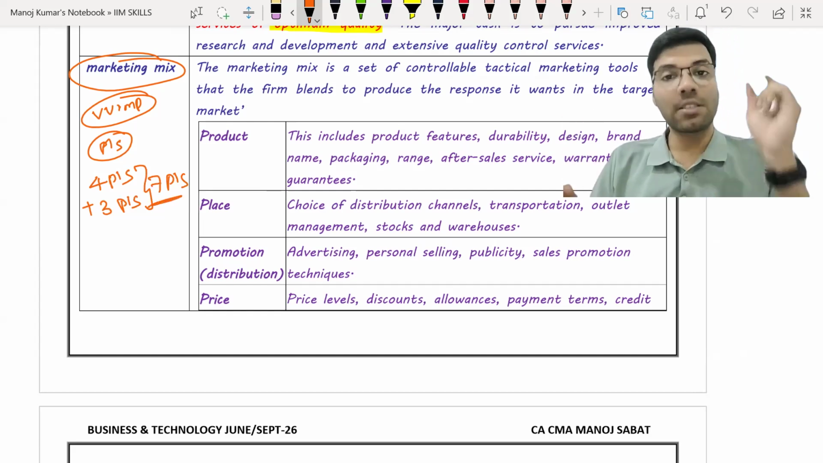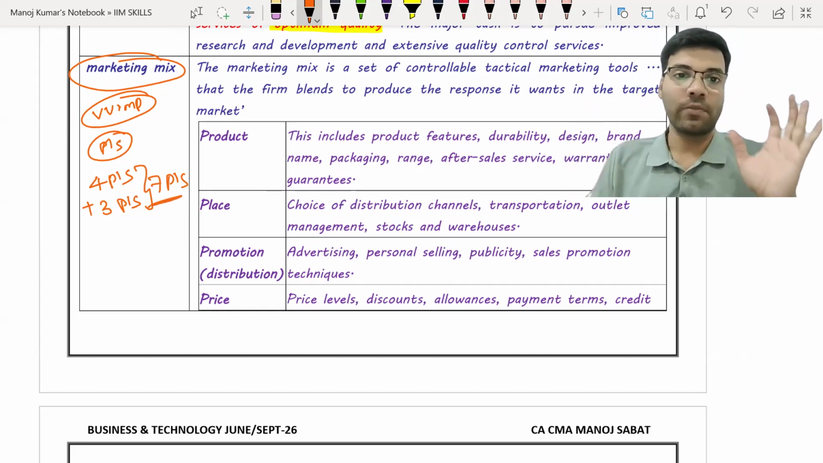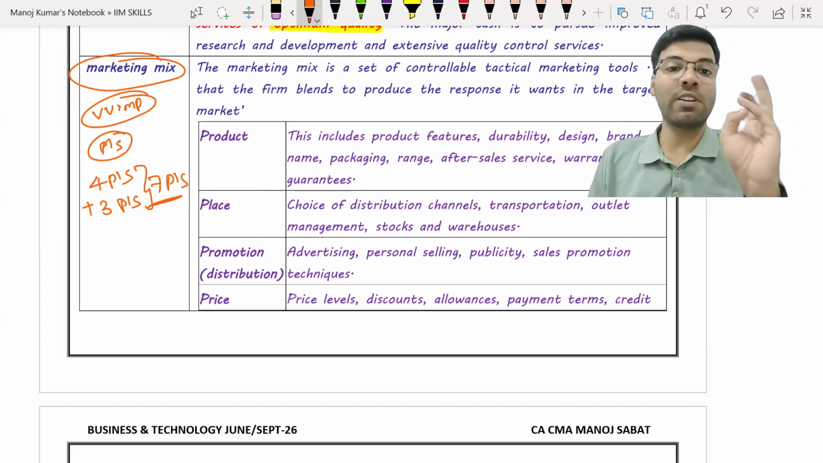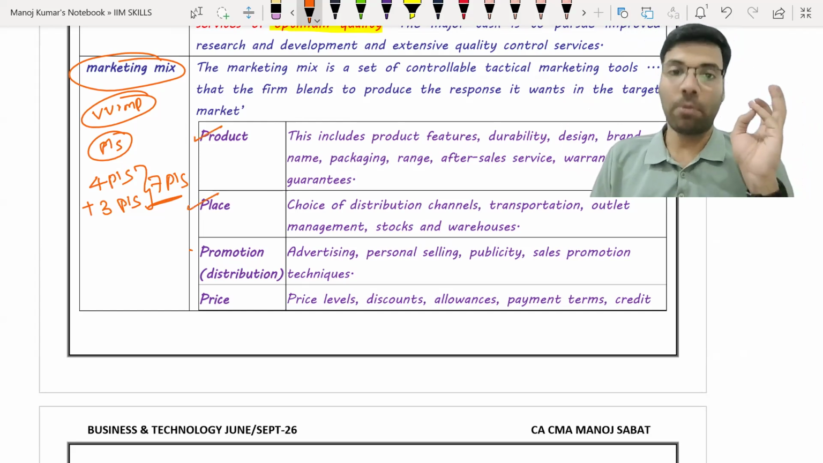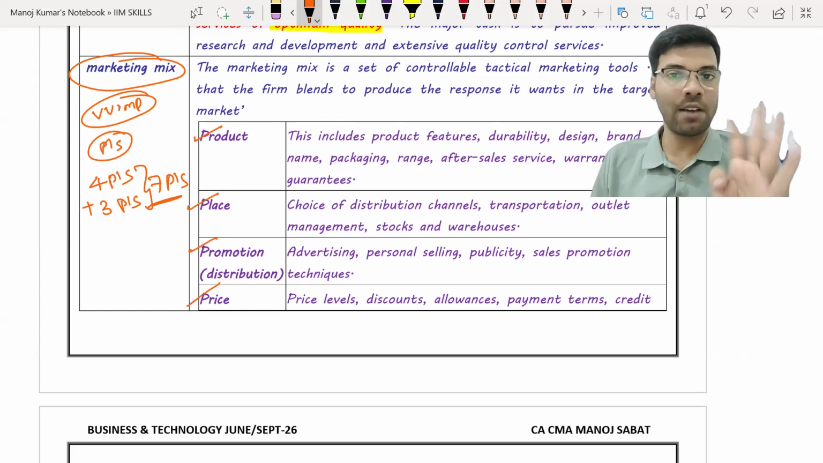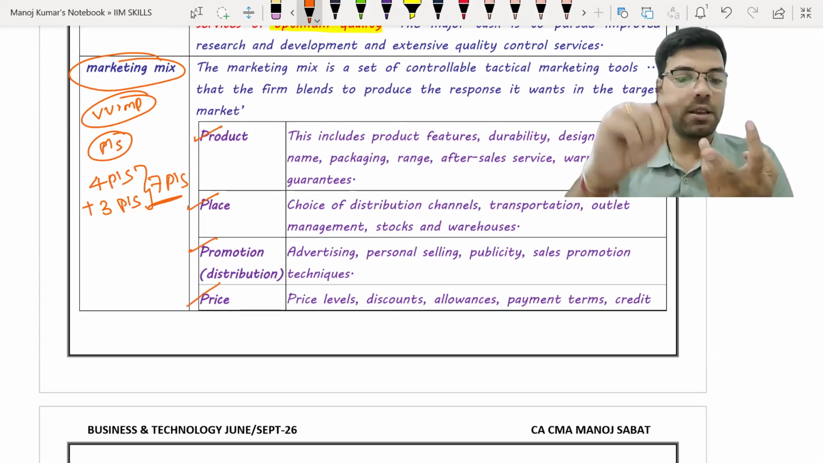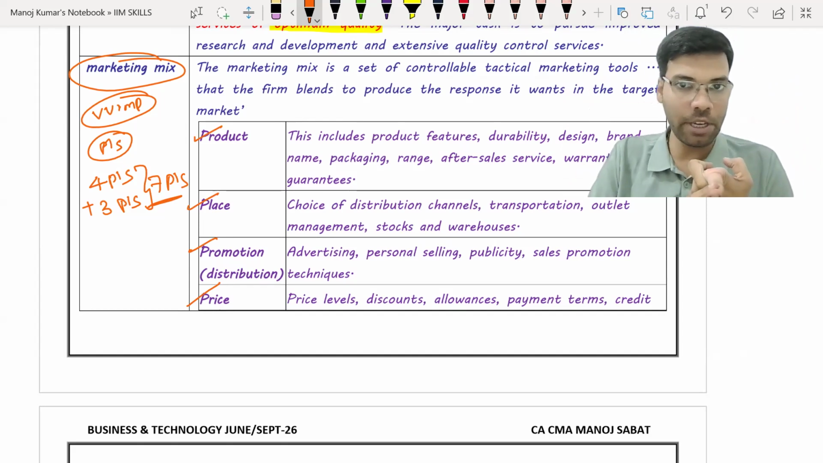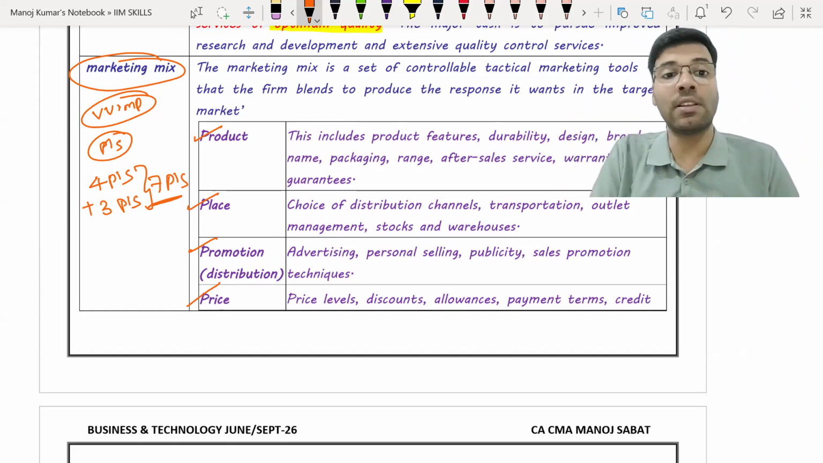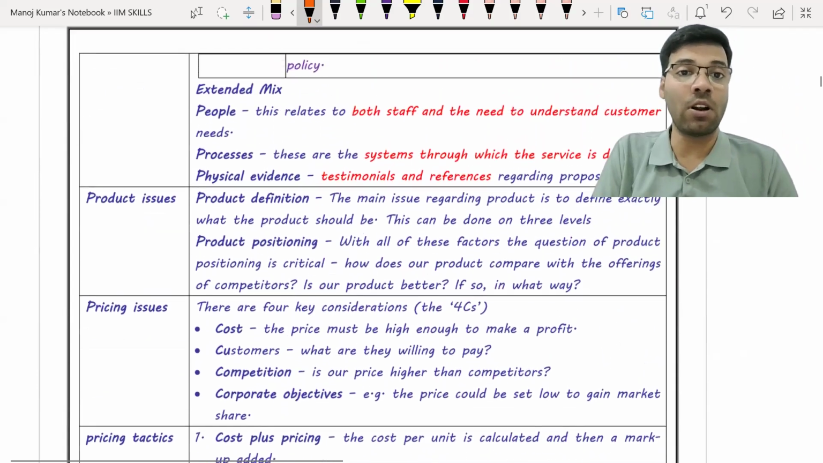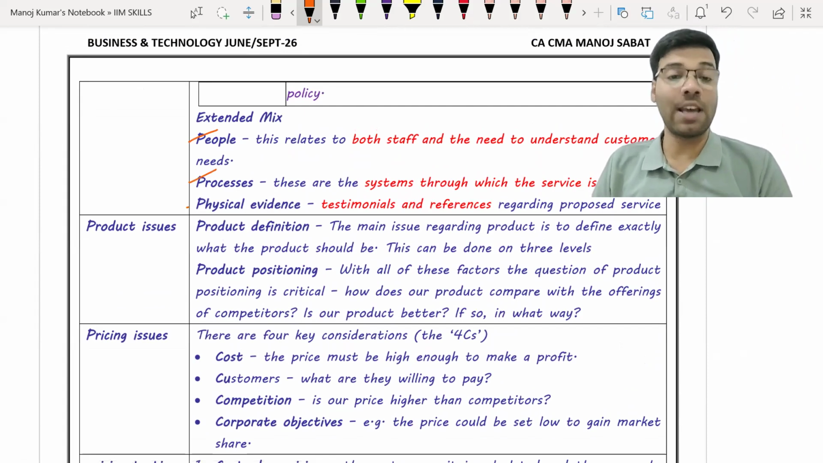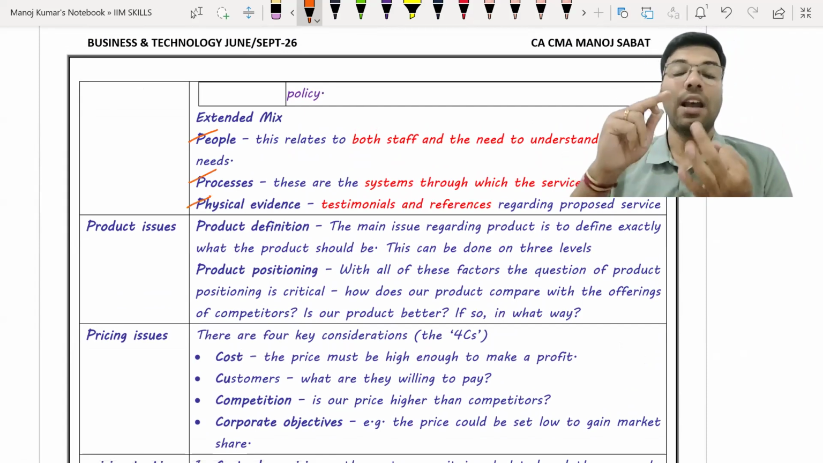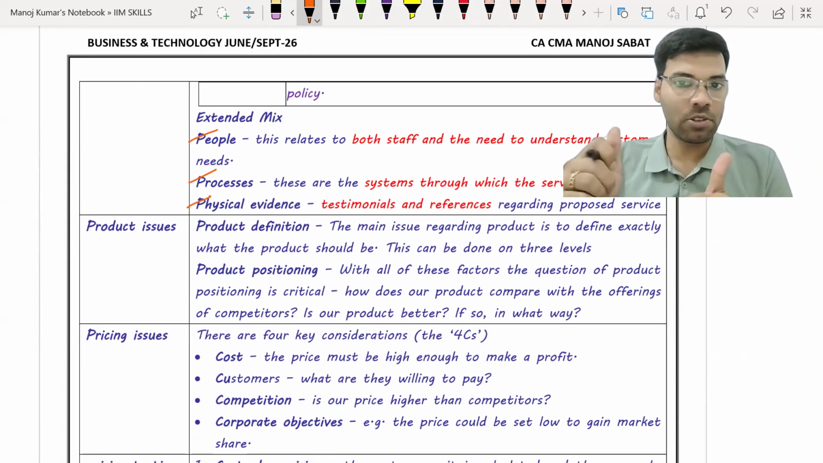Okay, now let us discuss one by one what those P's are. The first 4 P's are product, price, place and promotion. Okay, and along with this, there are another 3 more P's which are called the extended P's of marketing mix, that is, people, process and physical evidence. What are they called? People, process and physical evidence. Have you all understood this?